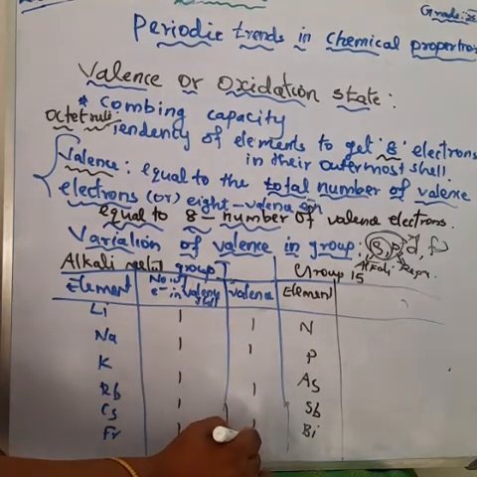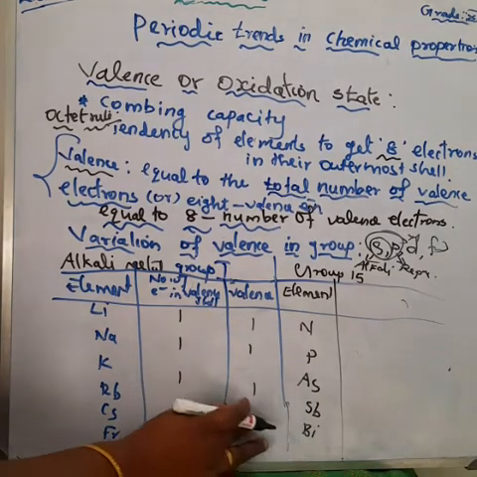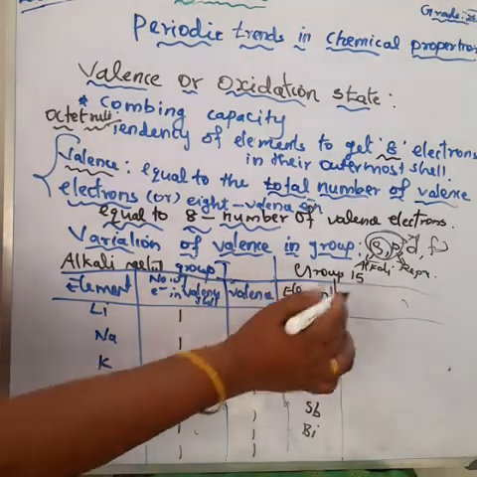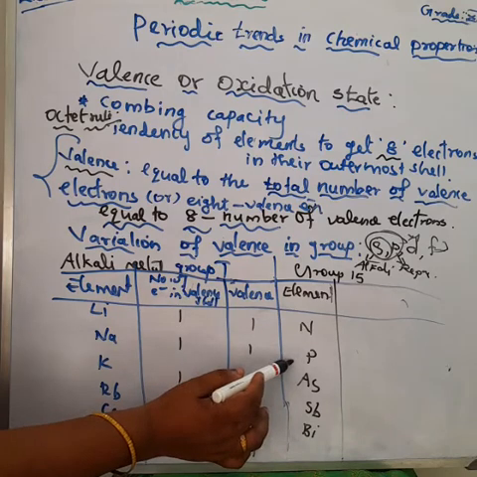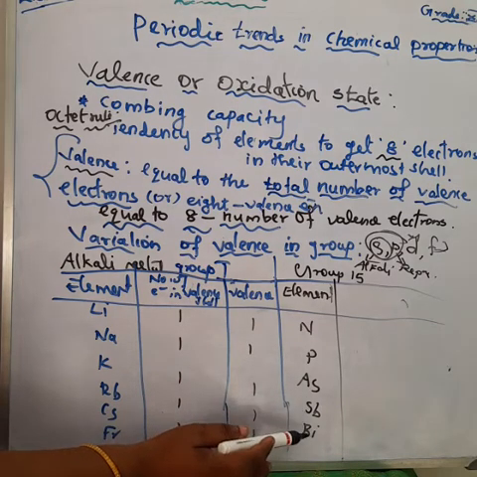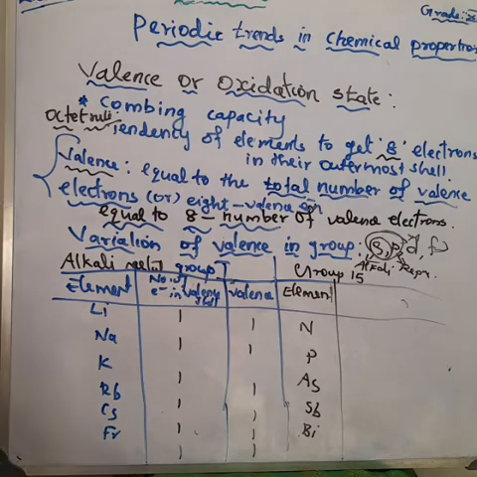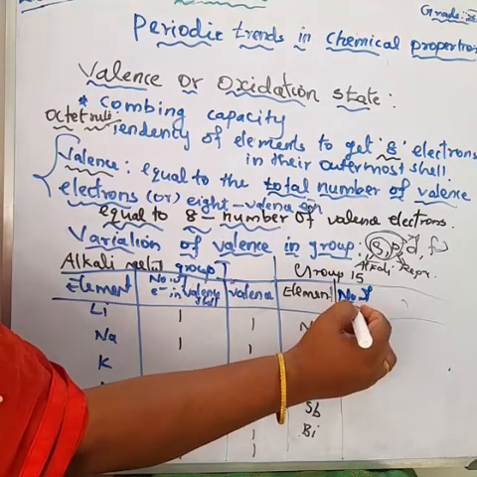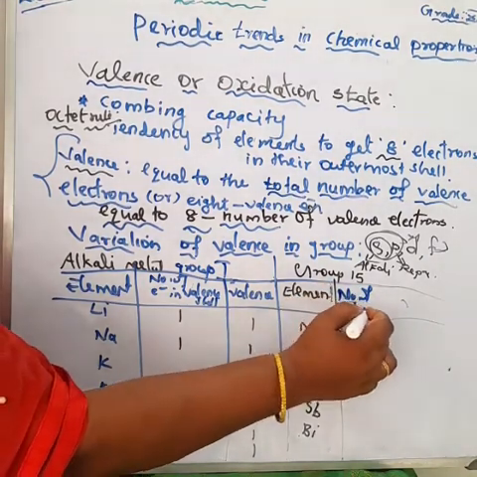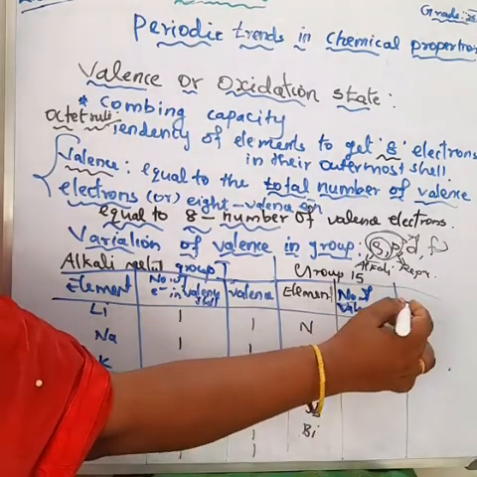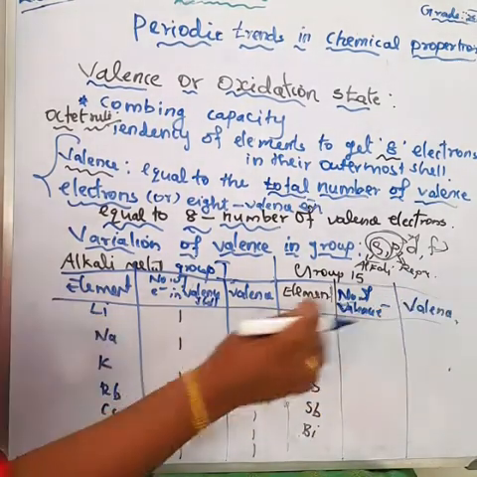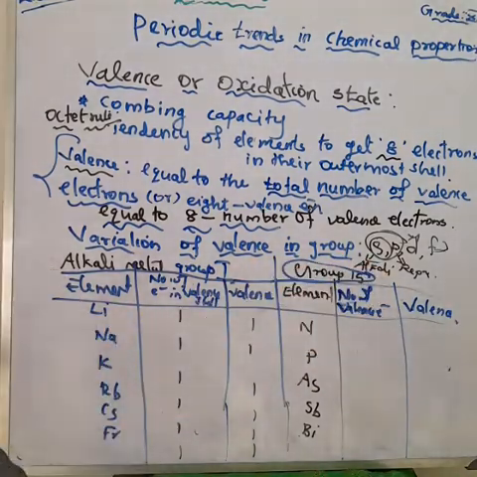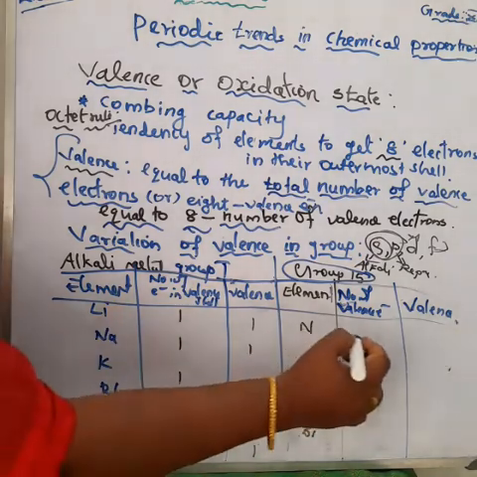Now I am taking another group, group number 15. Group 15 elements are nitrogen, phosphorus, arsenic, antimony and bismuth. For these elements, how many electrons are in their valence shell? Group 15 has the p-block elements, and these p-block elements have the same valence electrons, that is 5.